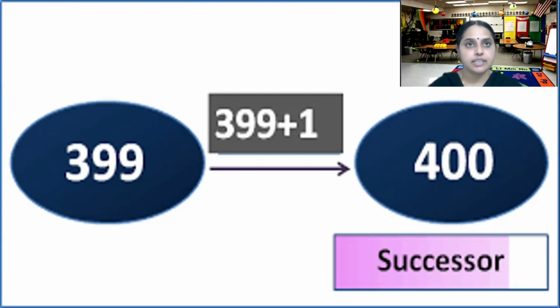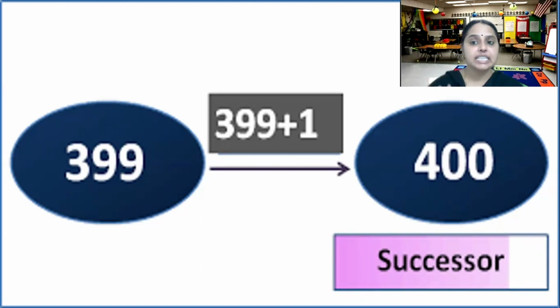What is the successor of 2,73,055? So when we read the number itself, we can understand. 2,73,056. So 55, what is the number next to 55? 56. So this is how we find out successor. To find out successor, we have to add 1.